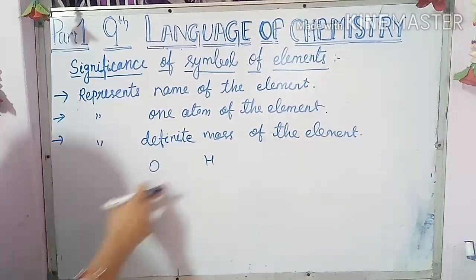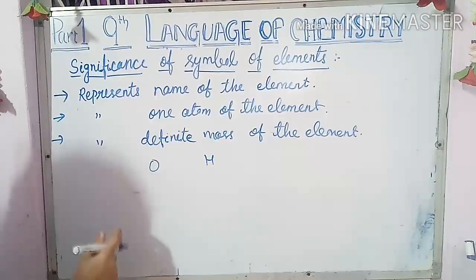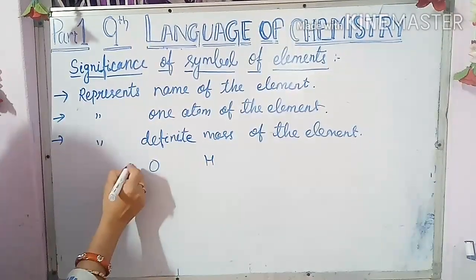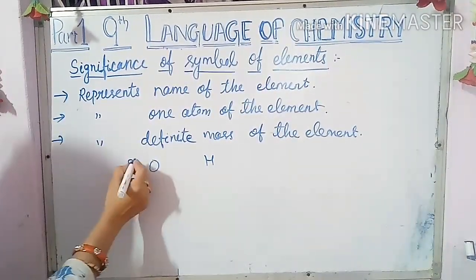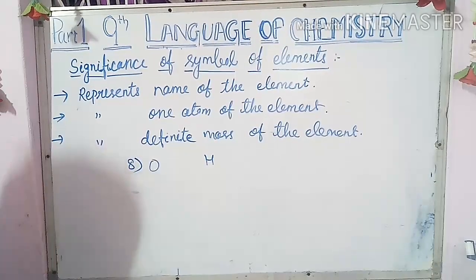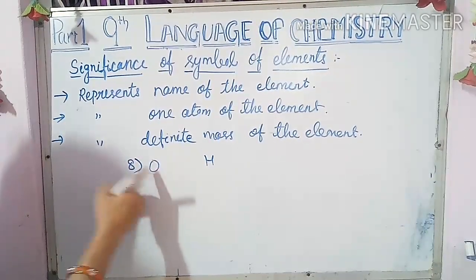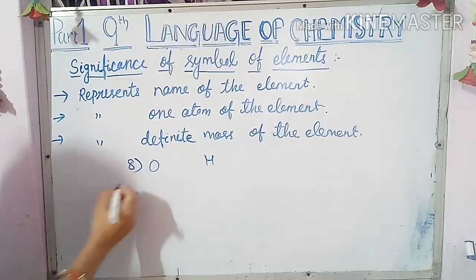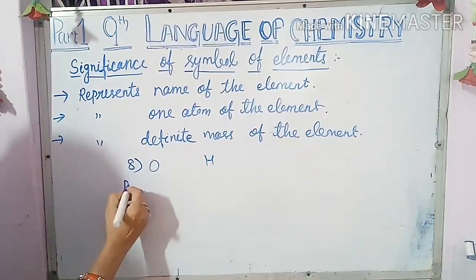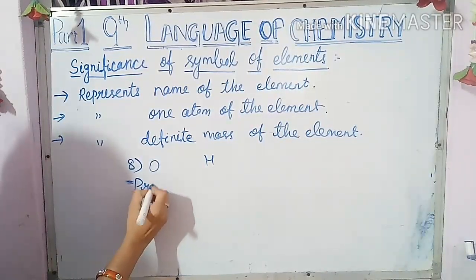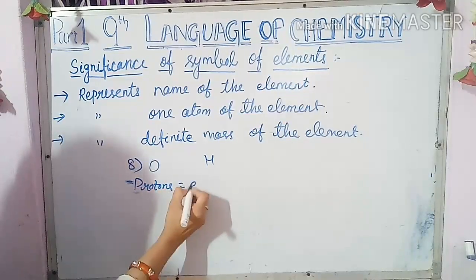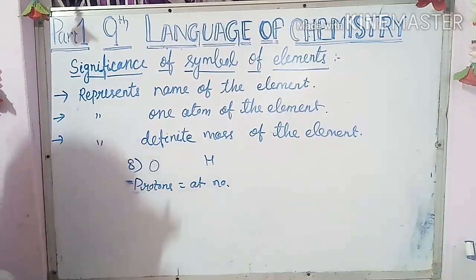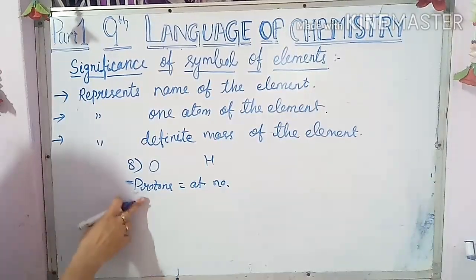So for one atom of oxygen, as you know, oxygen is 8. It is your atomic number. And at that time I also told you that the protons are equal to the atomic number. As I have given 8 to oxygen, these are the number of protons present in oxygen.